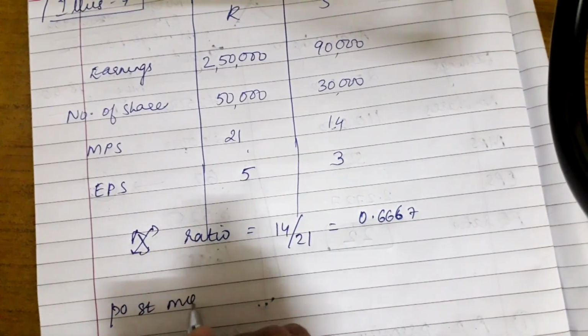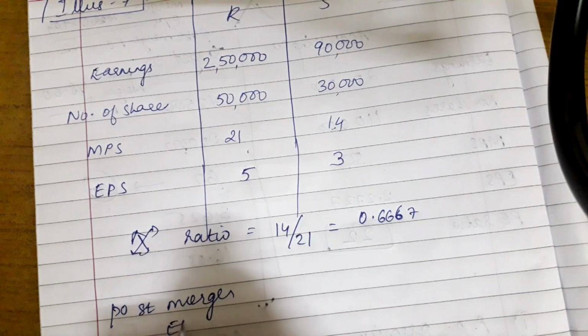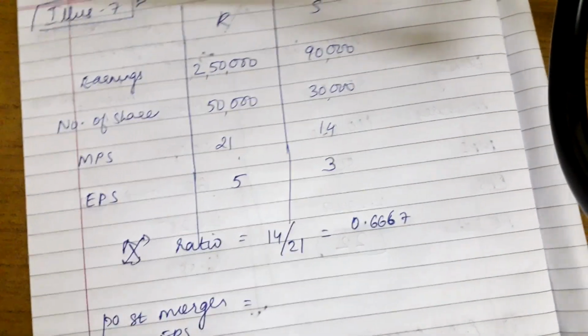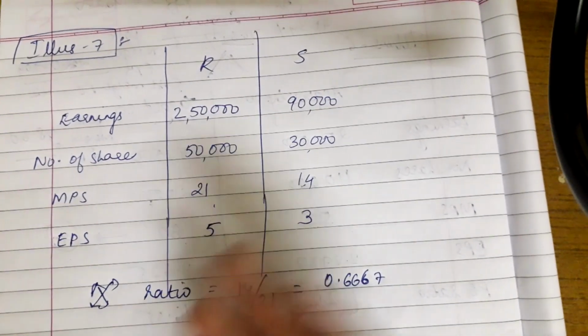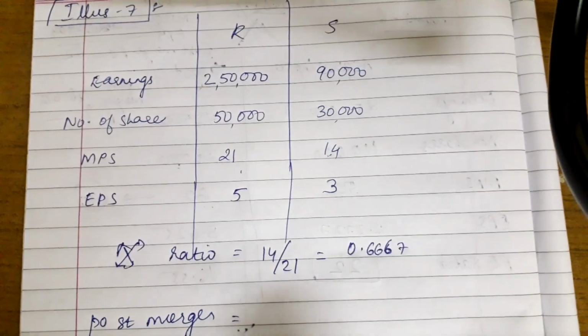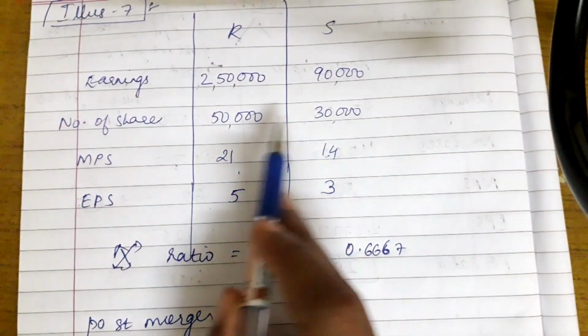Now we have to find the post merger EPS. For that we need to find total earnings. After the merger the earnings of both companies will be added.